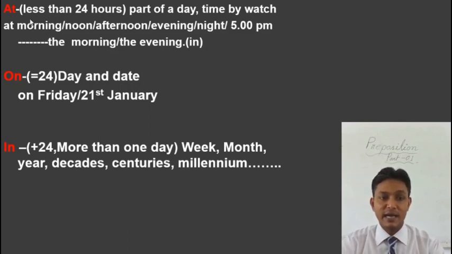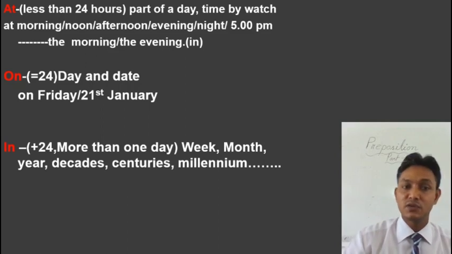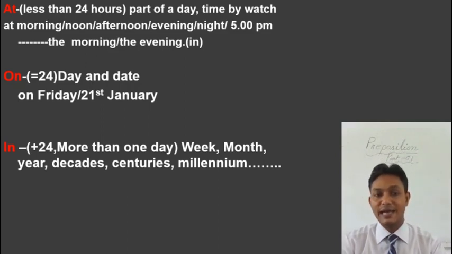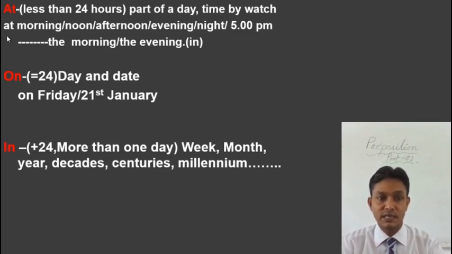That's why I have added here a way of measuring time: if the mentioned time is less than 24 hours, we use at before that. It can be a part of a day, like at morning, at noon, at afternoon, at evening, at 9, at 5 p.m. But there is an exception.